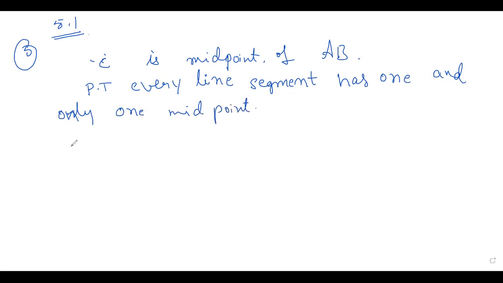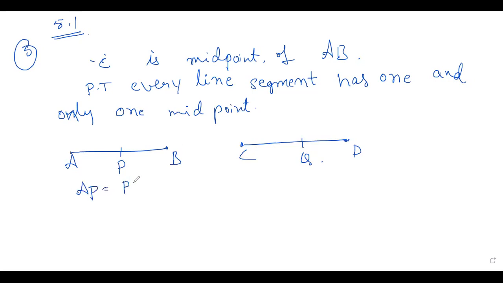Okay children, see here, take AB as a line segment, and here P is the midpoint of AB, and I'll take another line segment, that is CD, and the midpoint is Q. P is the midpoint of AB, right? So you can write here AP is equal to PB.